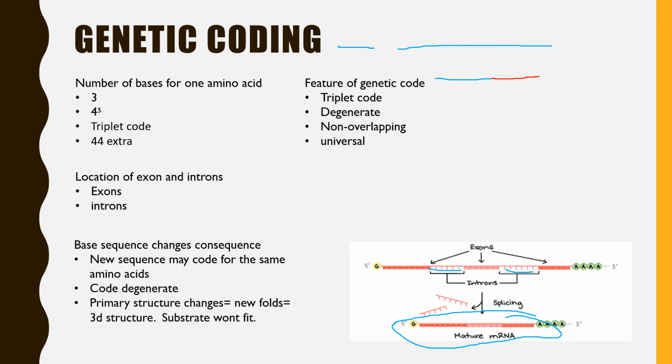So because of the change, it will fold into a different tertiary or 3D structure, potentially quaternary. And because it's changed into this molecule instead of what it's supposed to be, the substrate, which is this shape, let's say, can't fit into that gap. Therefore, it's now non-functional. And that's all it really is. I just wanted to go over that again because I didn't think I explained it the best.